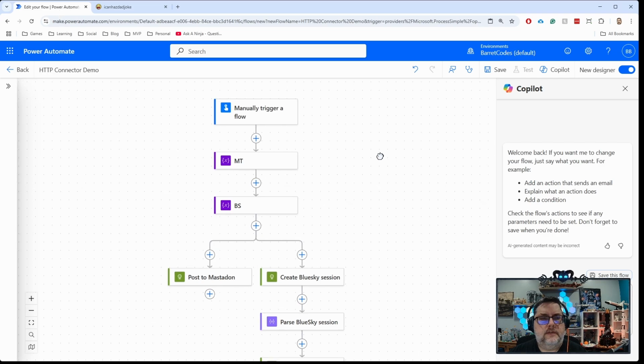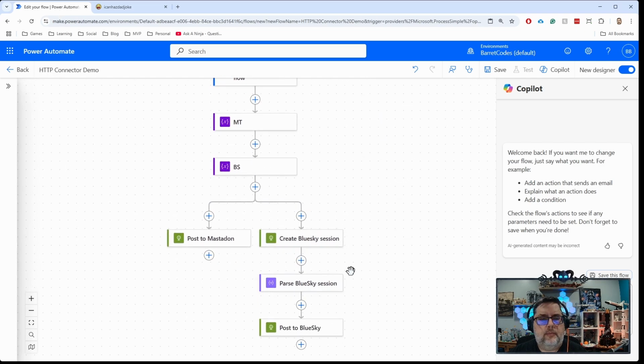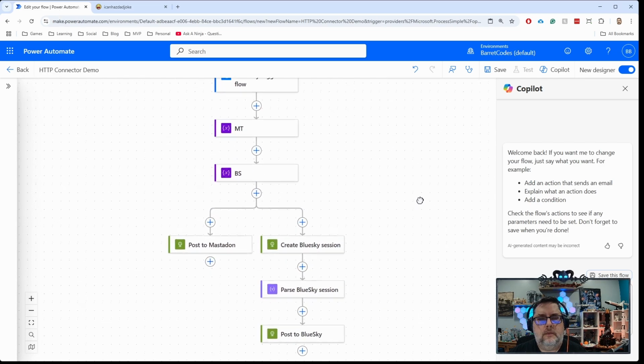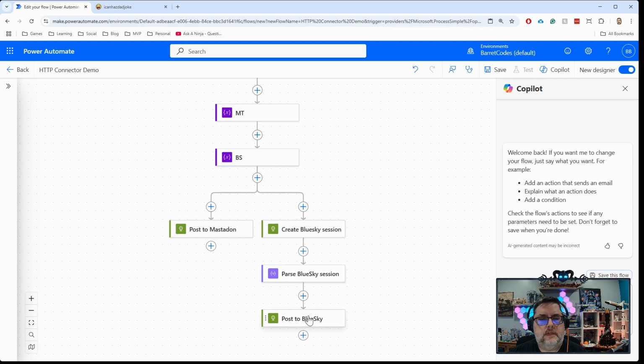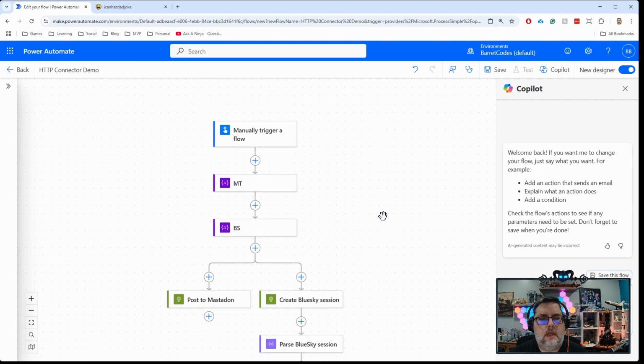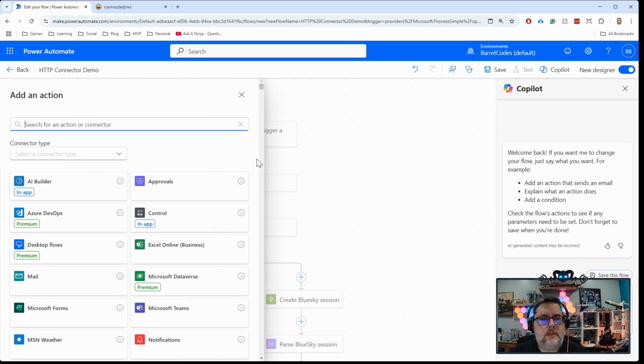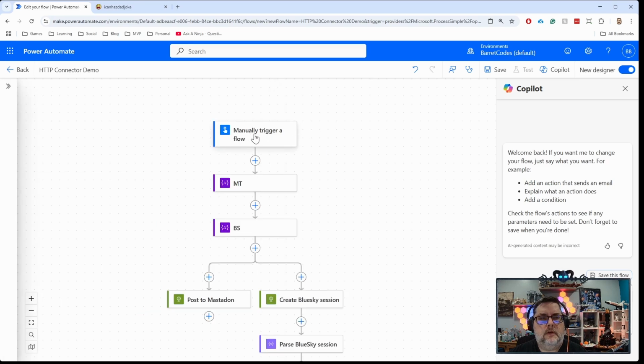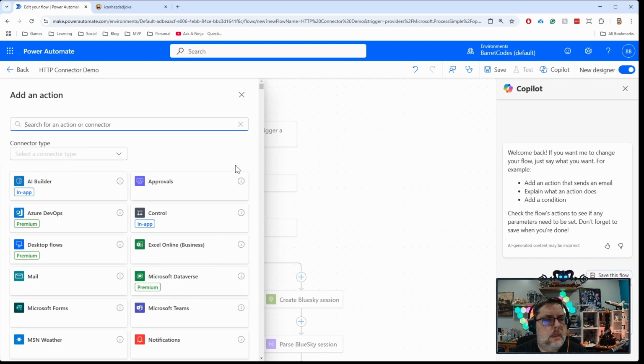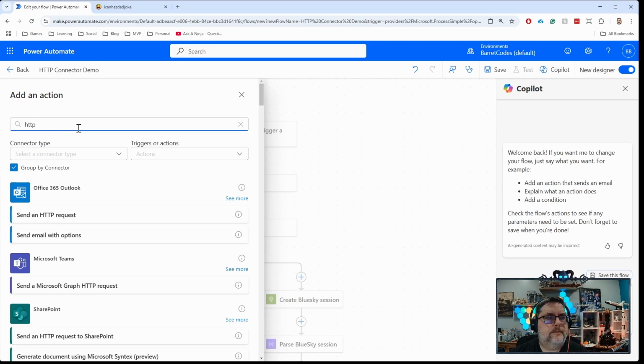So let's go over to our setup here. I've already pre-created a flow with a few pieces in here. This will let us get to the posting later on. But first we're going to jump in here. This is a manual flow. It's just, hit a button, it'll trigger it, and we can change it later on to be another kind of flow. But what we will do is search for our HTTP connector.